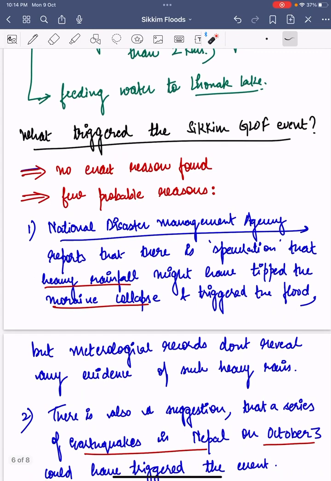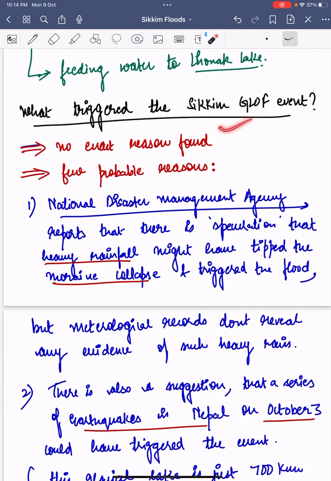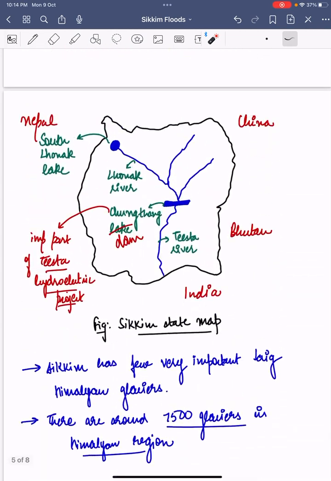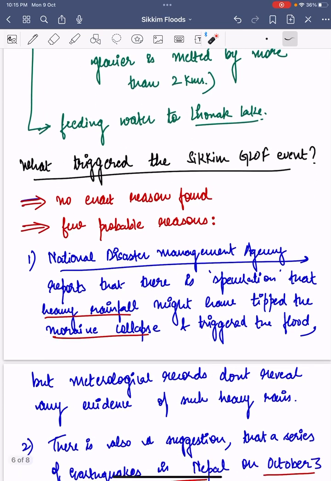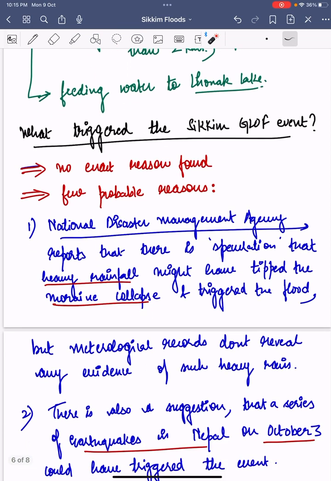Now, let us see what triggered the Sikkim GLOF event. Basically, why the embankments failed. So, there is no exact reason found. Sikkim is located at a higher altitude, so the meteorological devices are unable to capture the exact happenings there. As a result, we have not been able to find an exact reason which caused the GLOF event, but a few probable reasons are cited, which we are going to discuss.